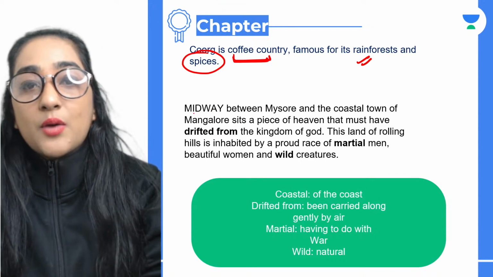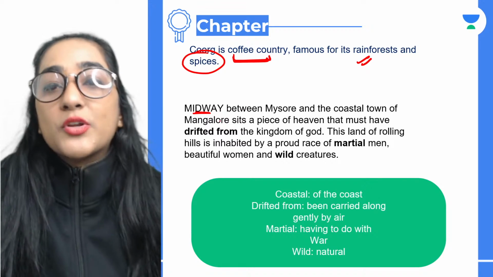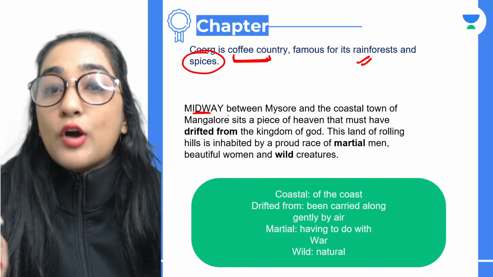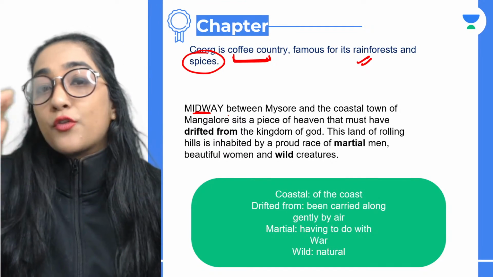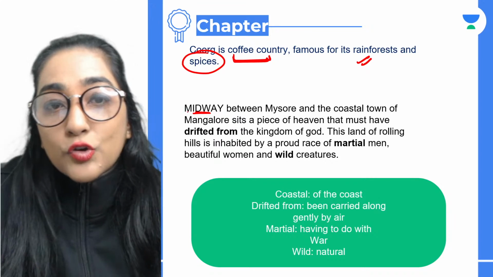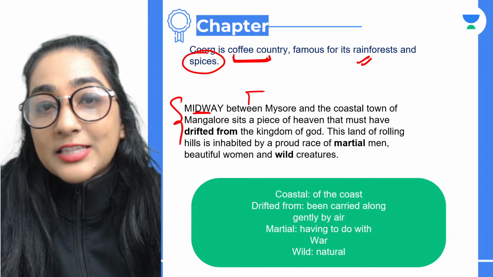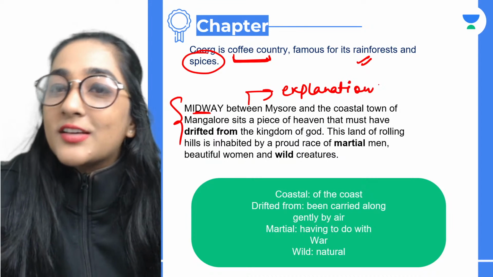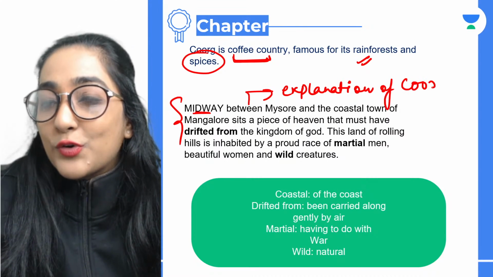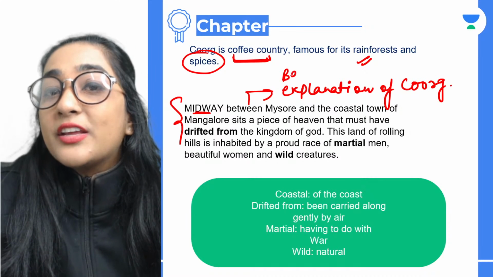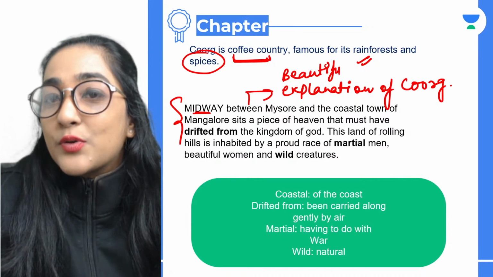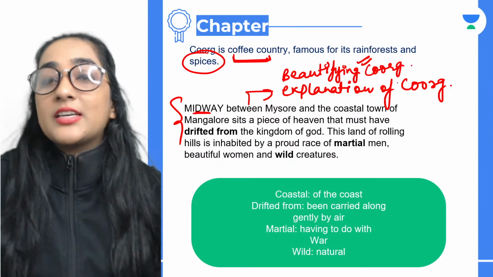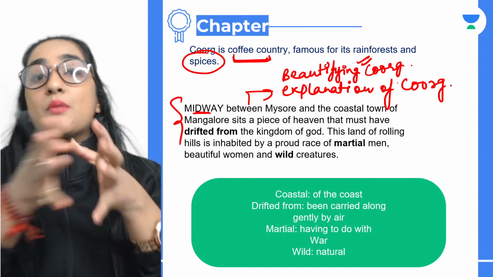Now, guys, we are beginning with the chapter. It says, midway between Mysore and the coastal town of Mangalore sits a piece of heaven that must have drifted from the kingdom of God. So this very line is giving us the explanation of Coorg. It is beautifying Coorg. It is talking about the beauty of this place. It is saying midway, that means in the middle of.